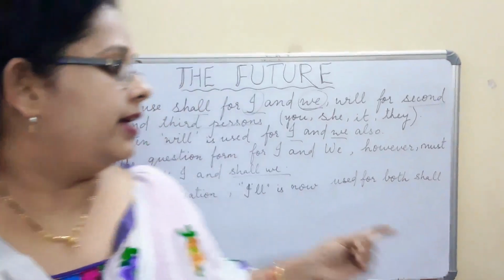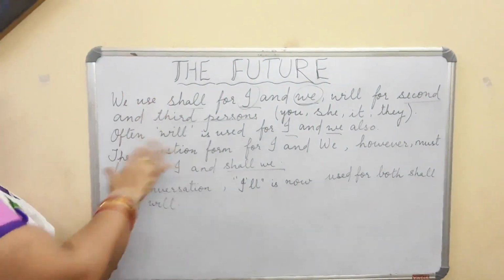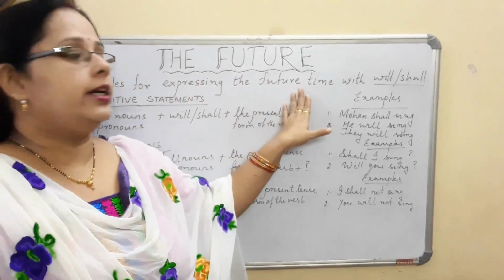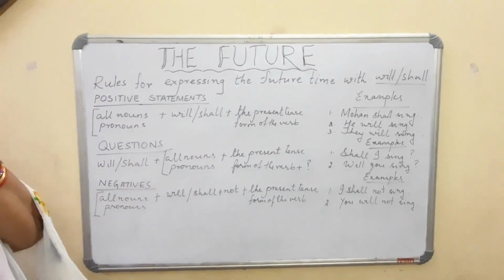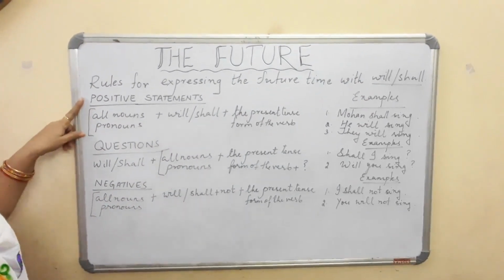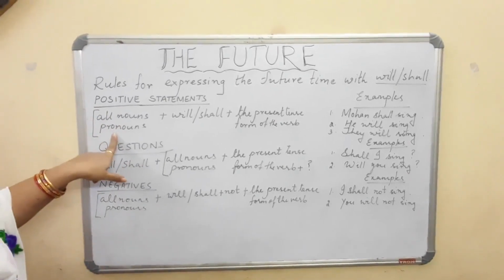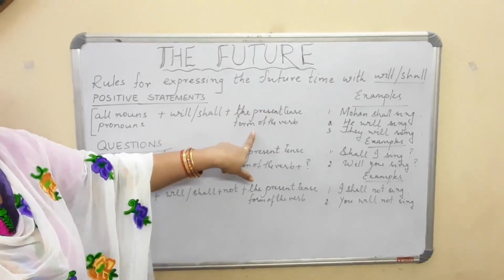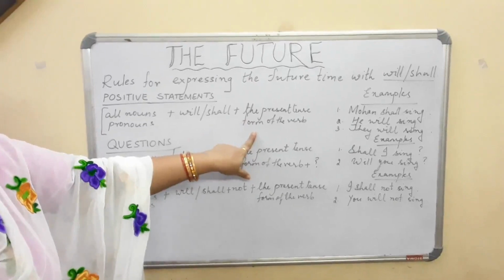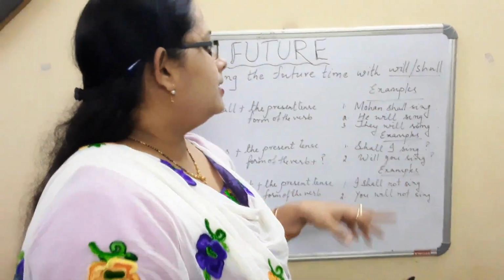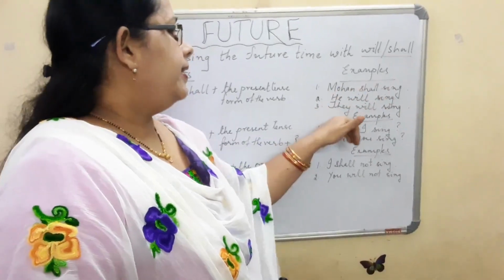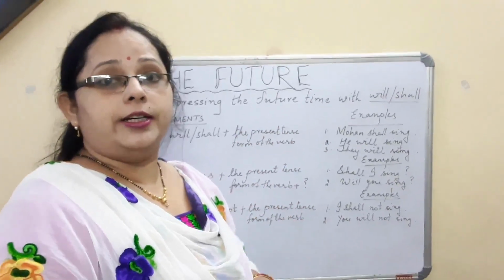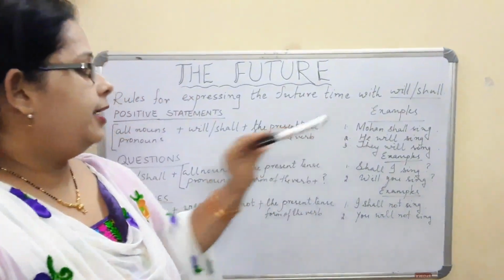Now after this, I will be giving you the rules how to make this type of sentences. Now here are the rules for expressing the future time with will or shall. For the positive statements, that is all nouns or pronouns plus will or shall plus the present tense form of the verb. Remember the present tense form of the verb. For example, Mohan shall sing, he will sing, they will sing. As I had told where to use will and where to use shall, that is first person, second person and third person. Similarly, you are using it here.